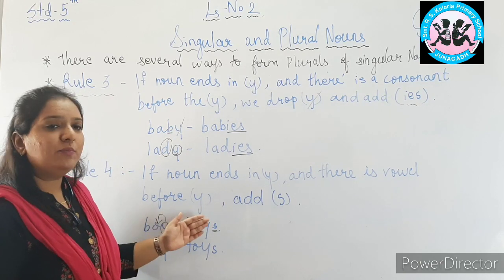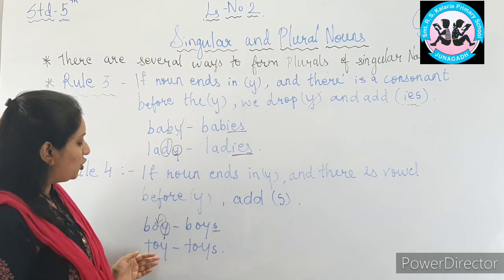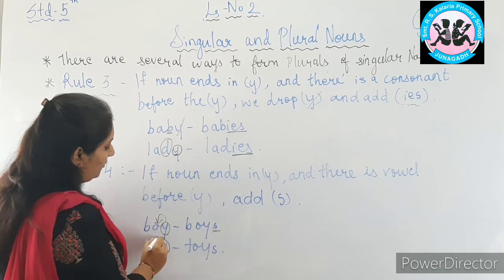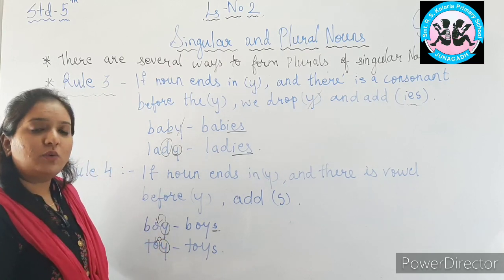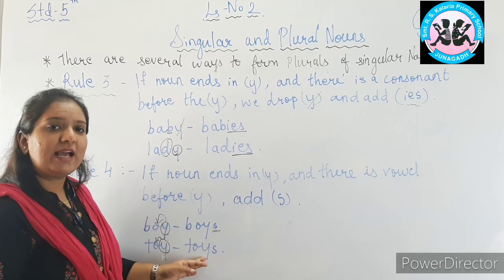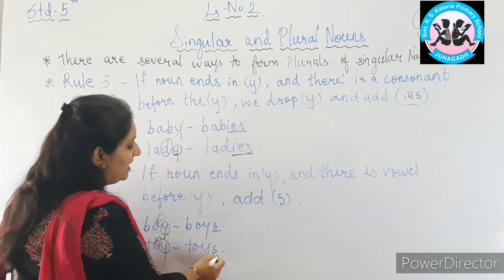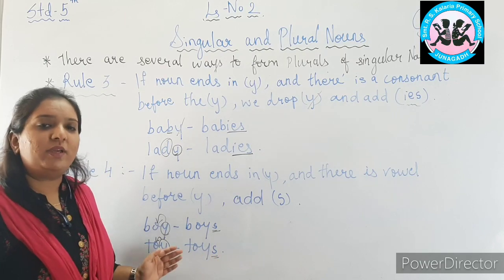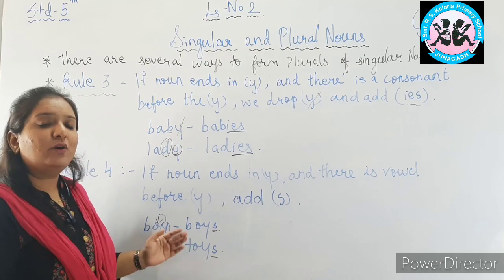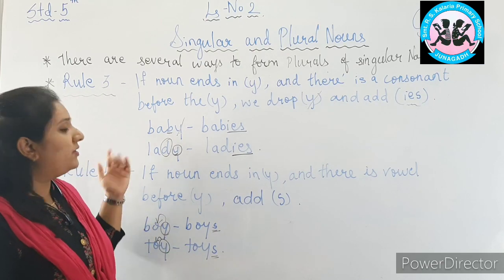Boy will become boys. Similarly, toy. Here, toy is ending in Y. There is a vowel before the Y, O. So what we will do? We will cut Y? No, we will remain as it is and we will just add S at the end of the word to make it plural form. So toy will become toys. So I hope you have understood rule number 3 and 4.